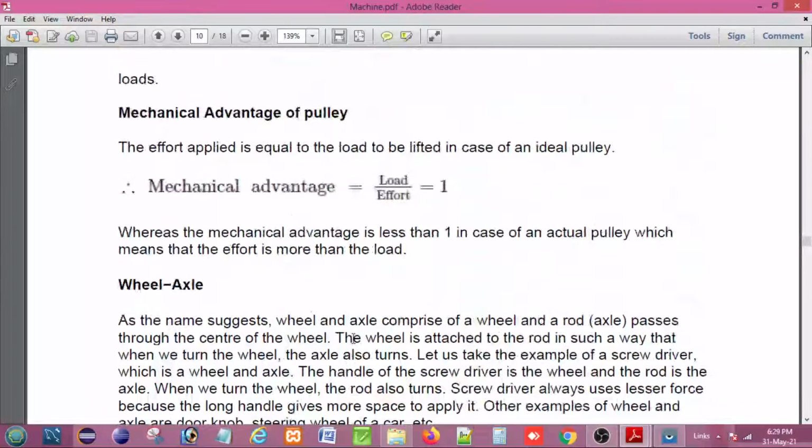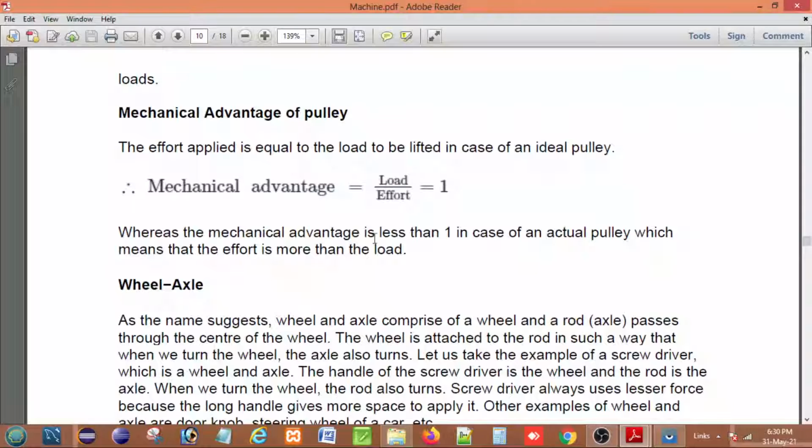Similarly, the effort is equal to tension, so E is equal to T, and thus the mechanical advantage is equal to load by effort, L by E, and as both L and E are equal, it is equal to 1.